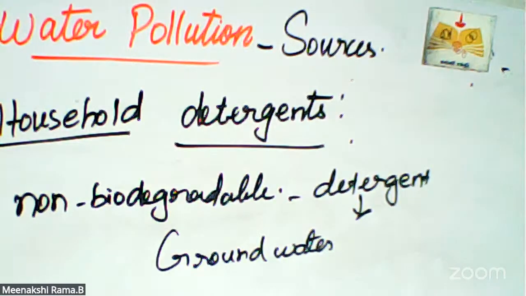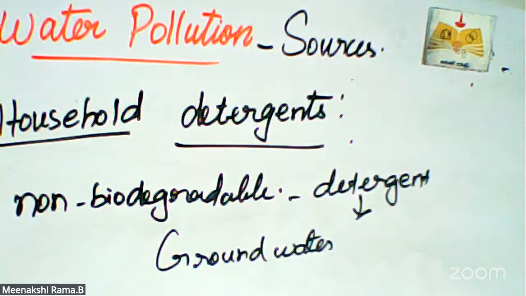And the effect of detergents is that the water will affect fish and other organisms. Water moves in a river and a pond. We use it for washing, cleaning, and bathing purposes.